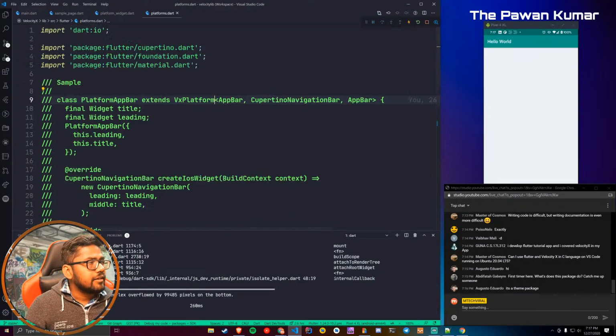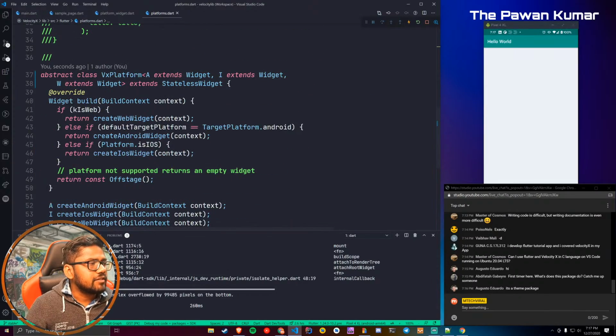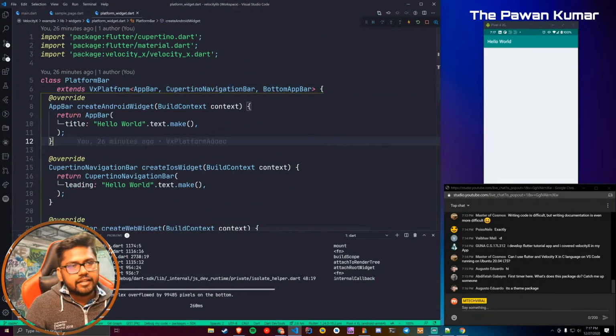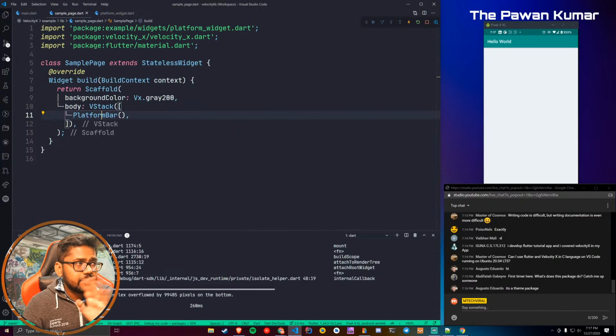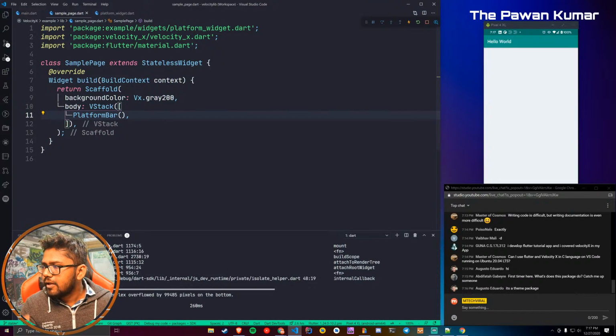And yeah, it's a theme kind of package, you can say. So platforms is fine. This was not a big deal. This was just a widget which you just saw. But now comes the most important thing, which I really want to show you.